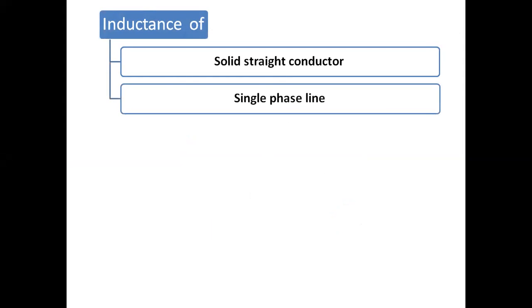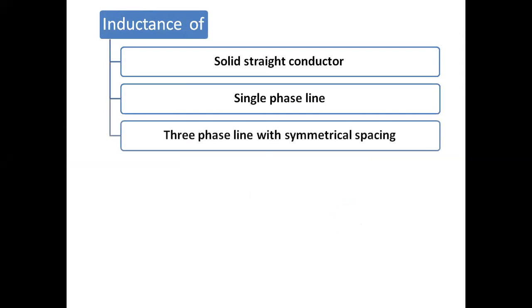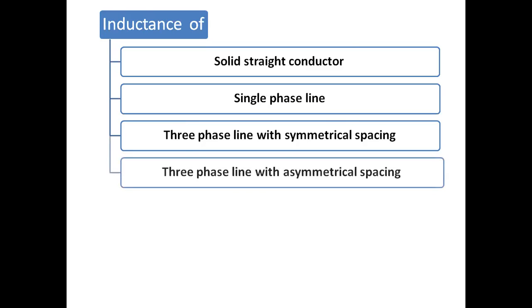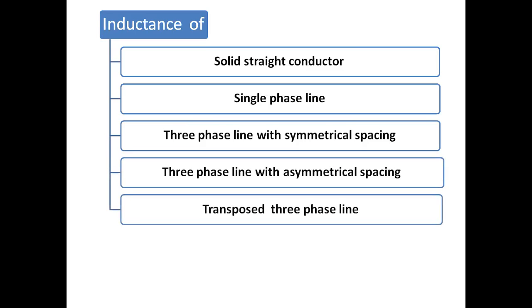Next, single phase line, three phase line with symmetrical spacing, that is balanced three phase system. Three phase line with asymmetrical spacing, that is unbalanced system. Transposed three phase line, this is again some asymmetrical line, but they are transposed transmission line.